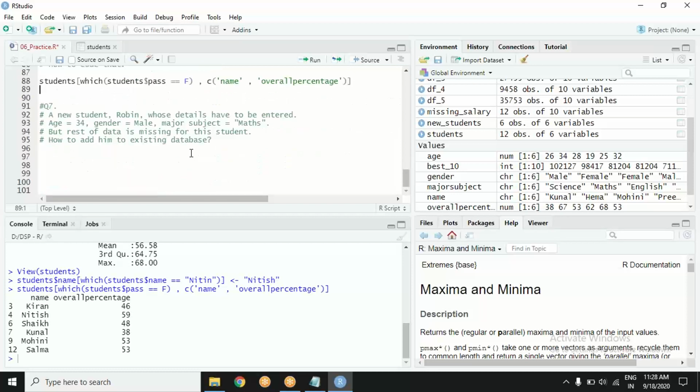Anything else? Next is question number 7. Well, okay, here it comes. A new student, Robin, whose details have to be entered. His age is 34, gender is male, major is maths. The rest of the data is missing for this student. How to add him to the existing database?